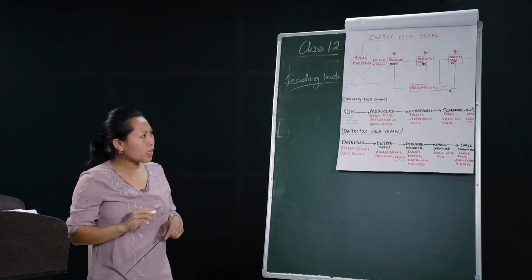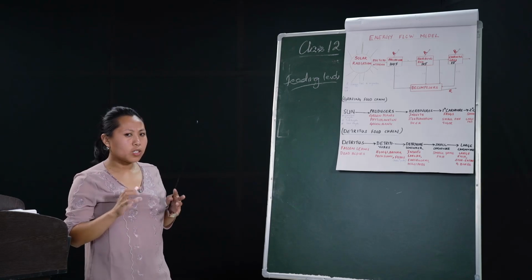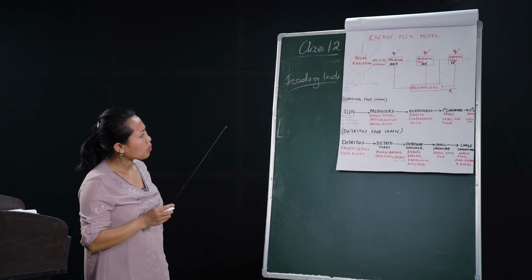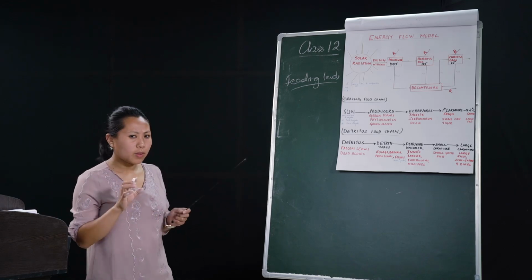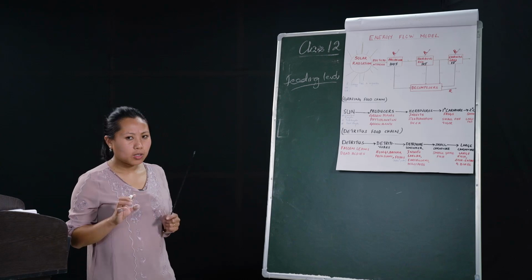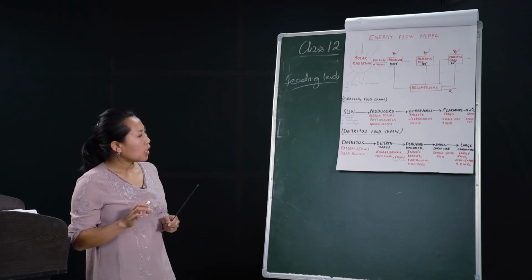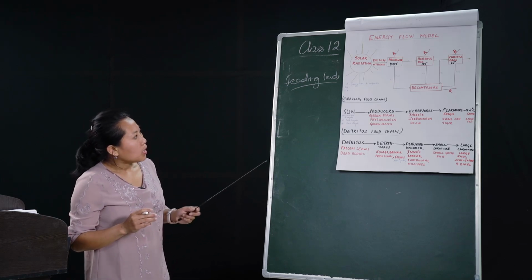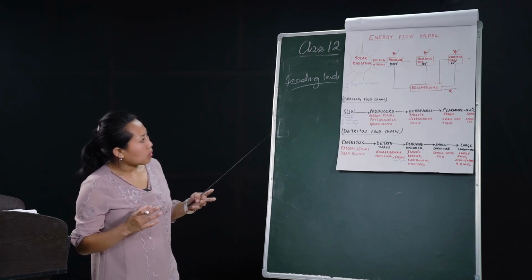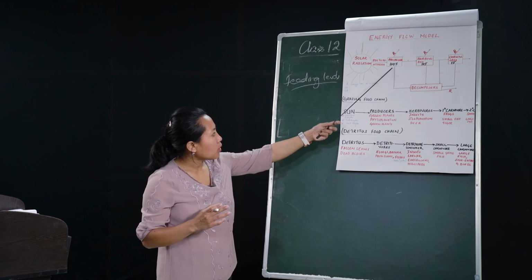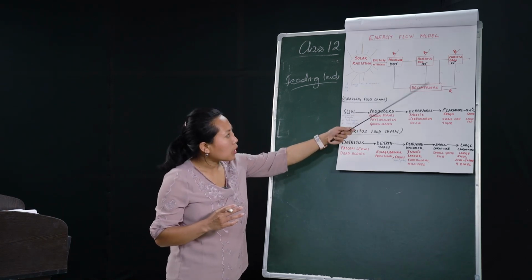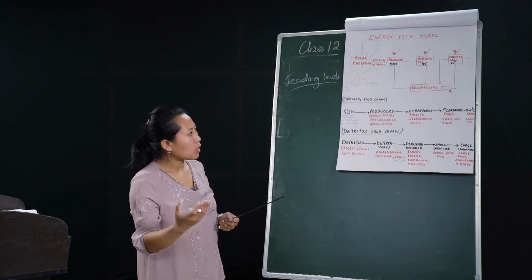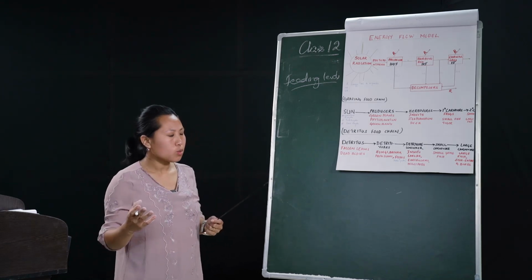Each and every organism in a community has a specific place, a specific feeding position in the community, and those feeding levels are known as trophic levels. From the chart, we can see that the producers occupy the first trophic level, the herbivores the second, the carnivores the third, and omnivores the fourth, and the decomposers occupy the last trophic level.